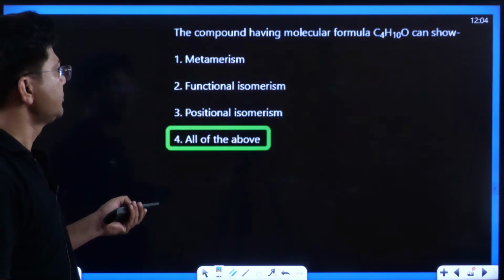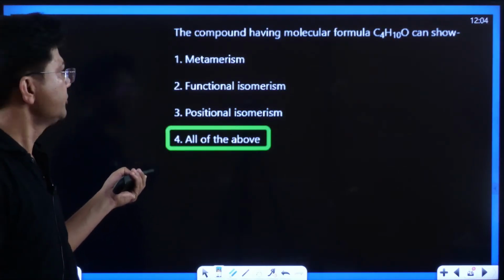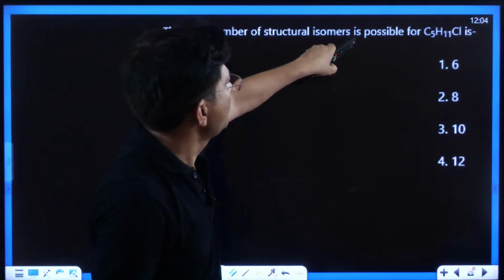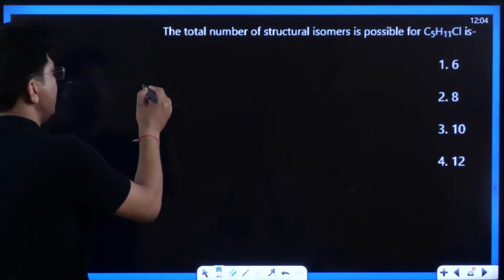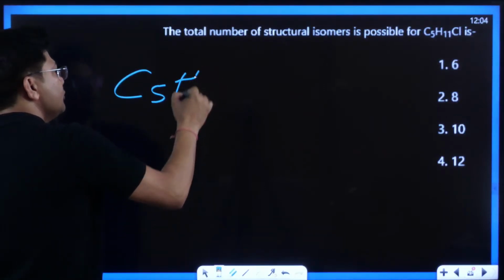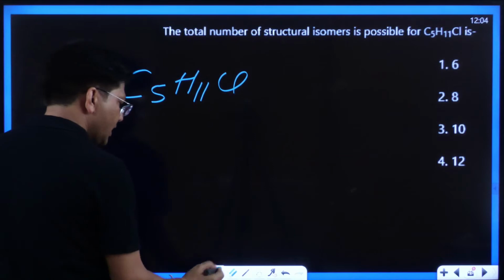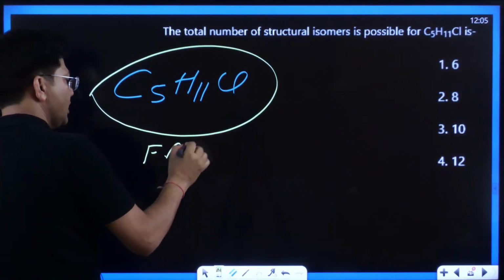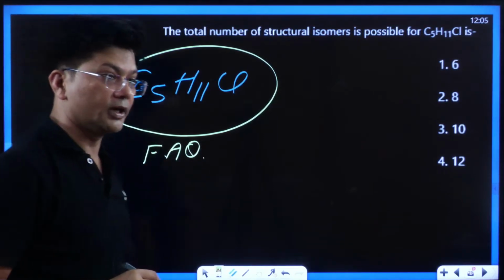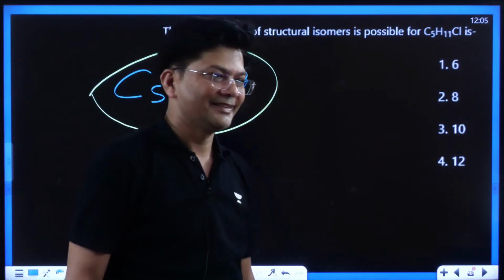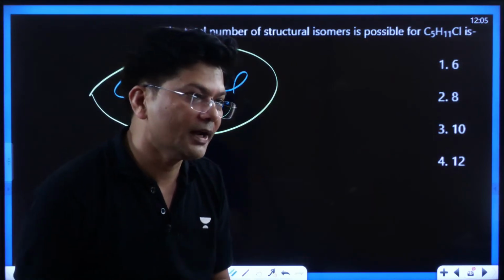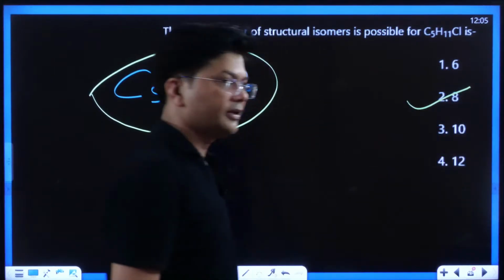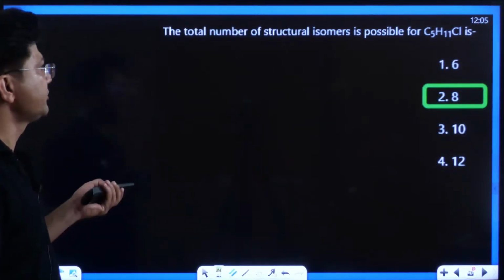Now another question, kids. All of these is the correct answer. Another question: the total number of structural isomers possible for C5H11Cl. Kids, do let me know. This is your favorite question. Already I have explained that this is a frequently asked question. What's your answer, kids? 8. Yes, Mohana, Aruna Kumari ji, 8. 8 is the correct answer. So everyone's answer is correct.